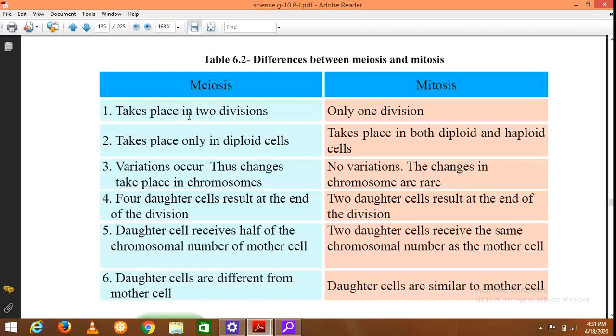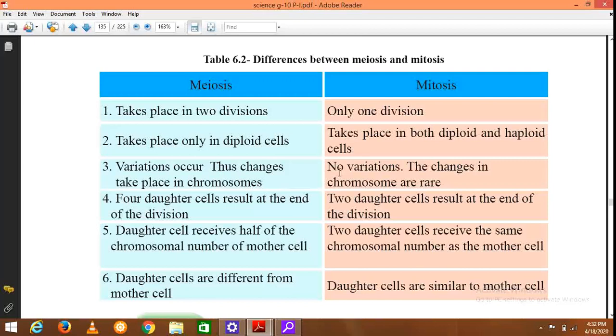Meiosis takes place in two divisions, and in mitosis there is only one division. Meiosis takes place only in diploid cells. Mitosis takes place in both diploid and haploid cells. In meiosis, variations occur, thus changes take place in chromosomes, but in mitosis there are no variations.